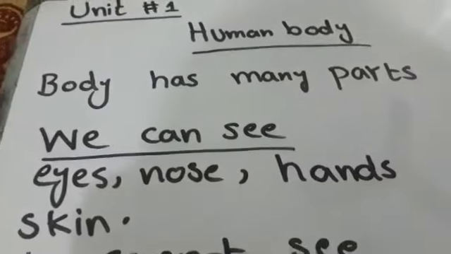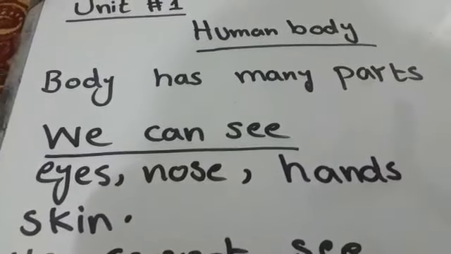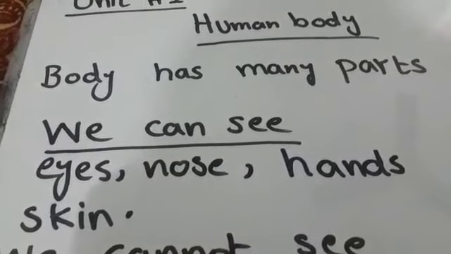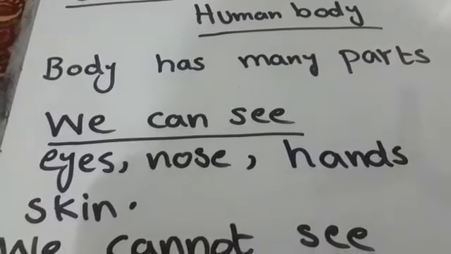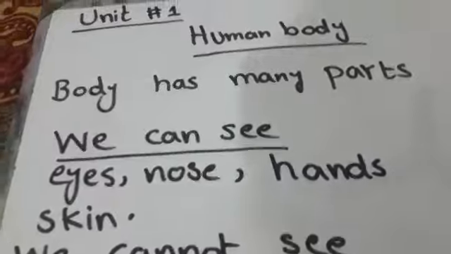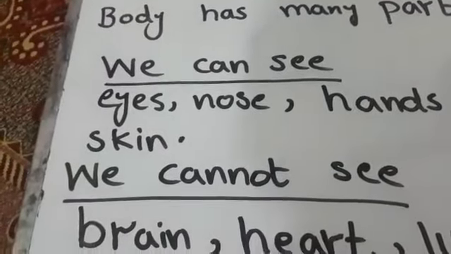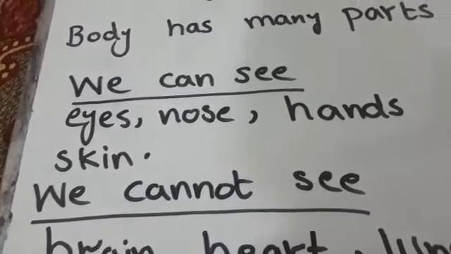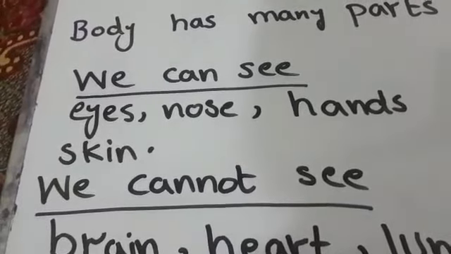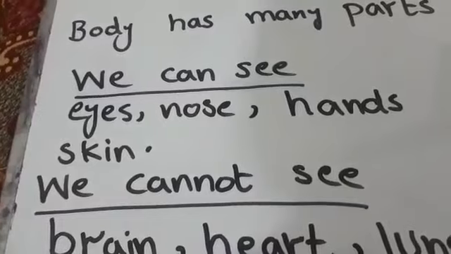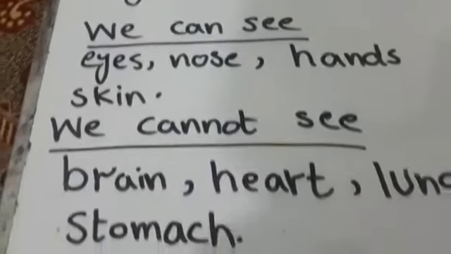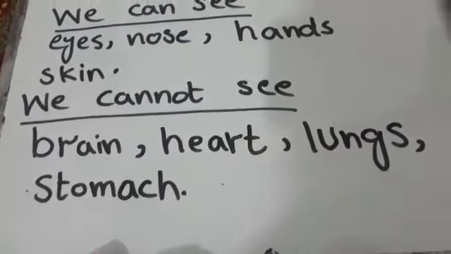First of all, the body has many parts. As you know, these parts consist of some things we can see clearly on any human body, like eyes, nose, hands, and skin. And some other parts are there in a human body.